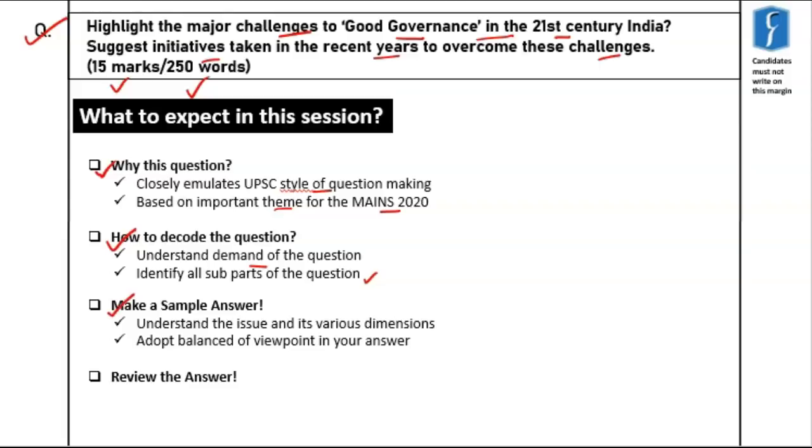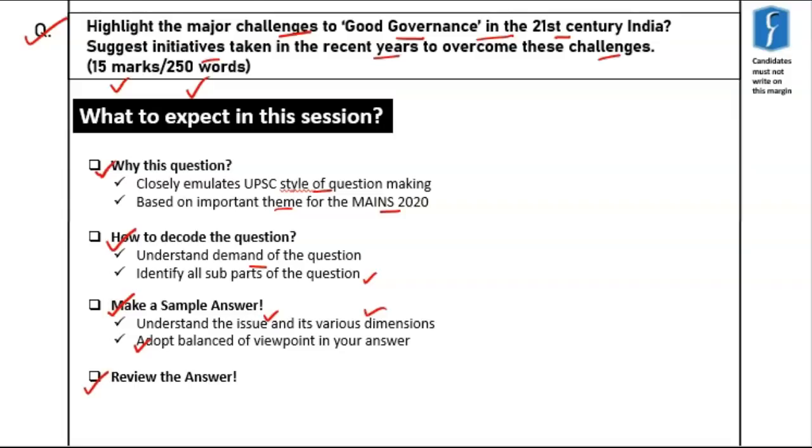In the third part, we shall make a sample answer for the question. While creating it, we'll try to understand the issue and its various dimensions. Further, we'll adopt a balanced conclusion at the end of the answer. Finally, the fourth point is the review of the answer.